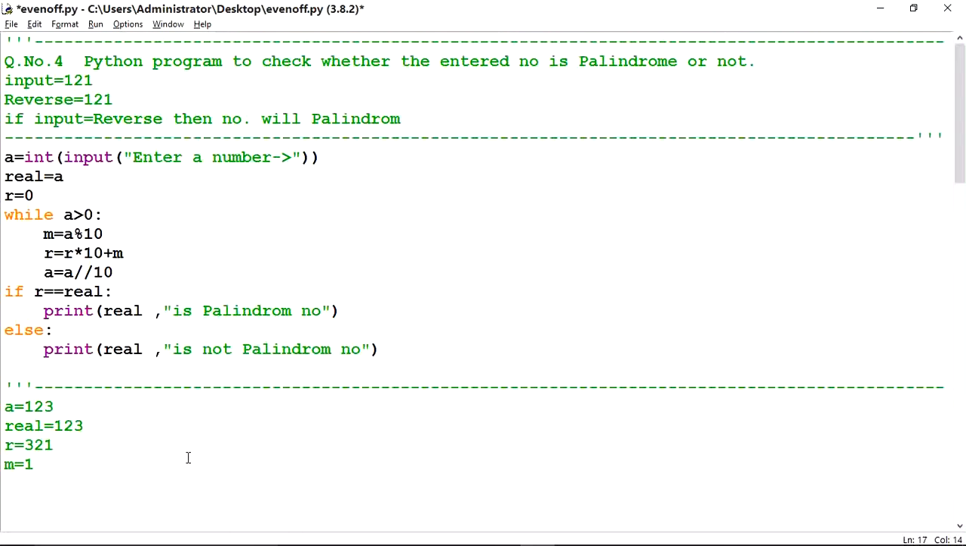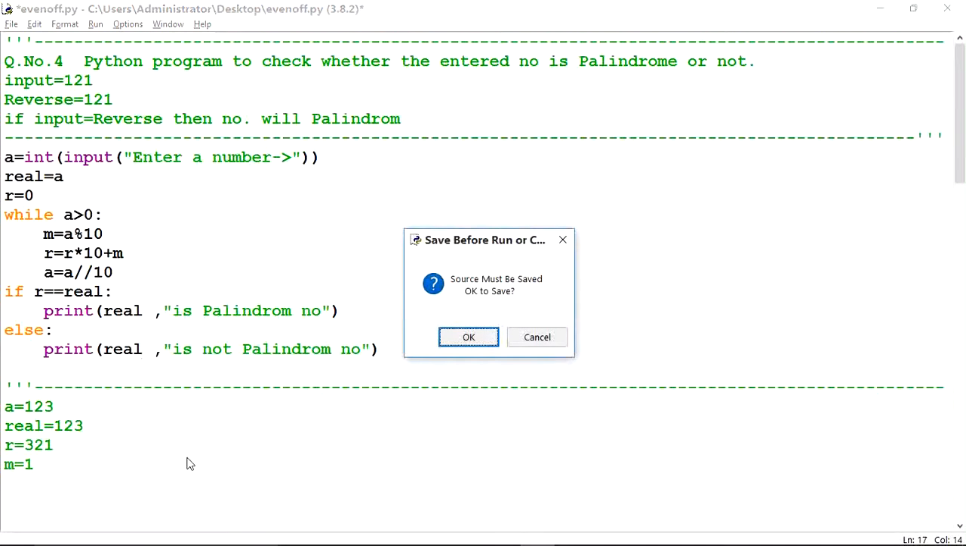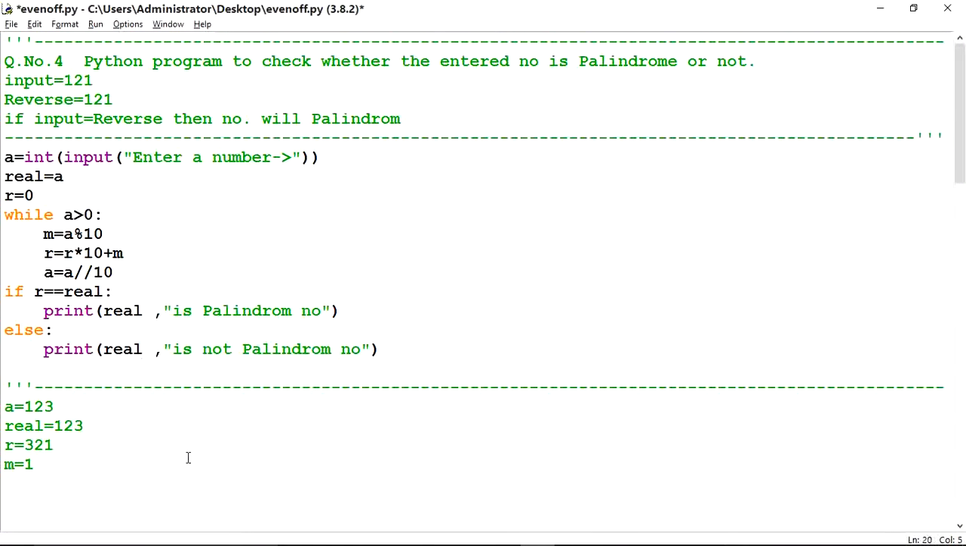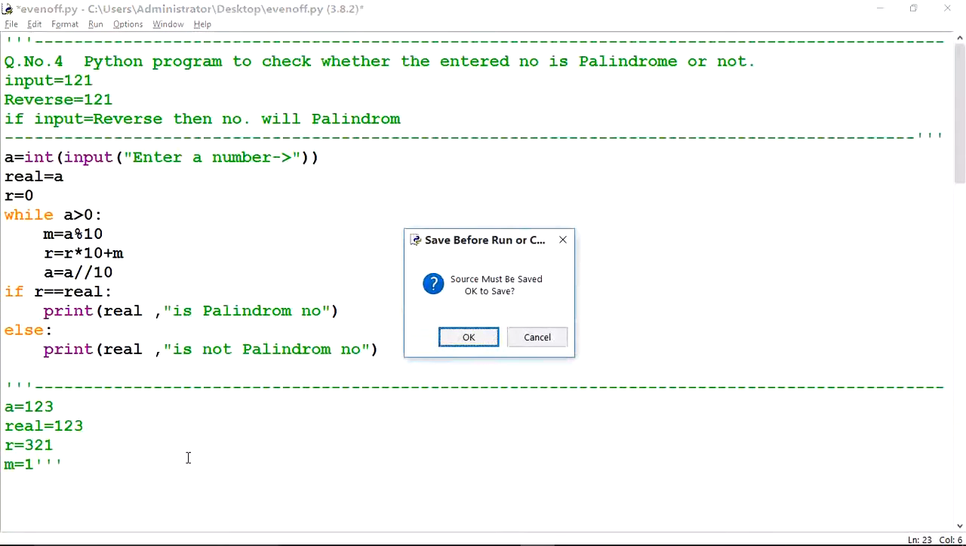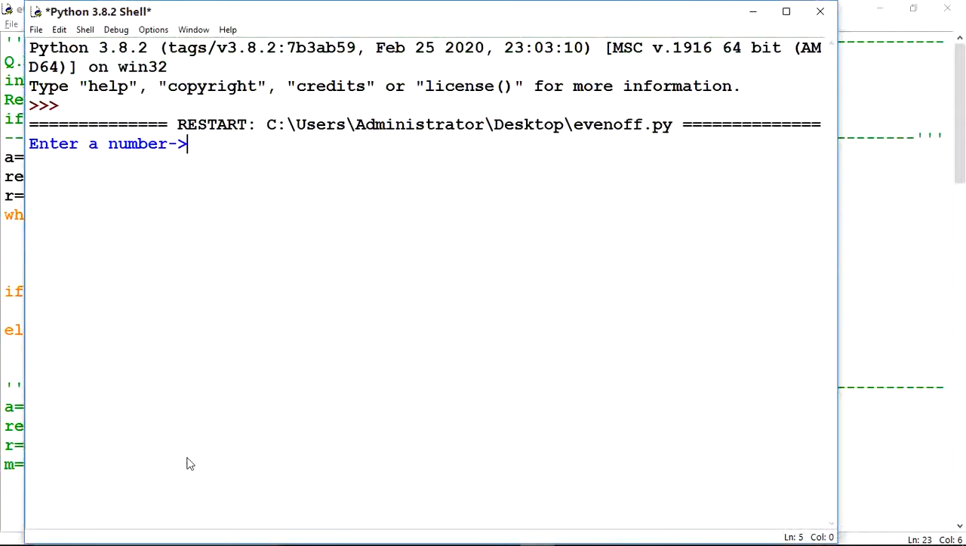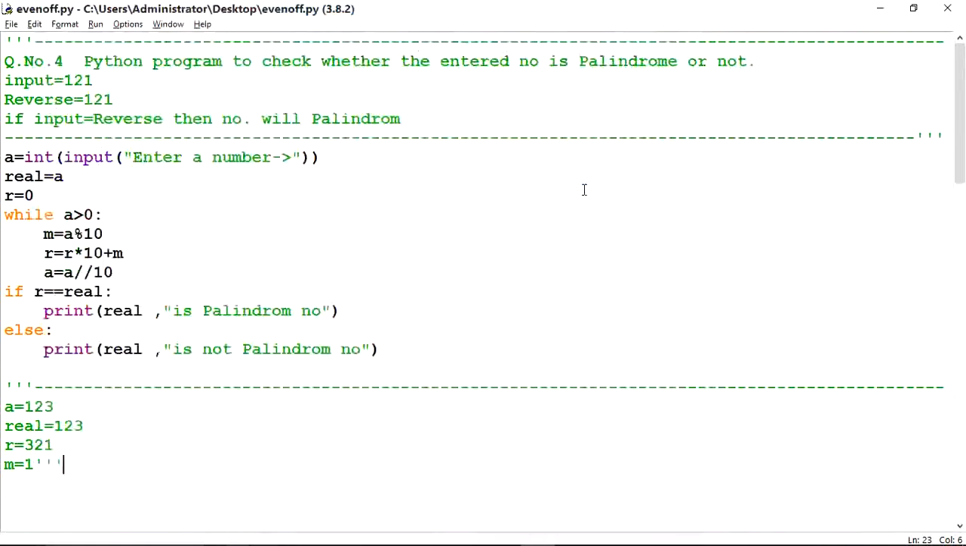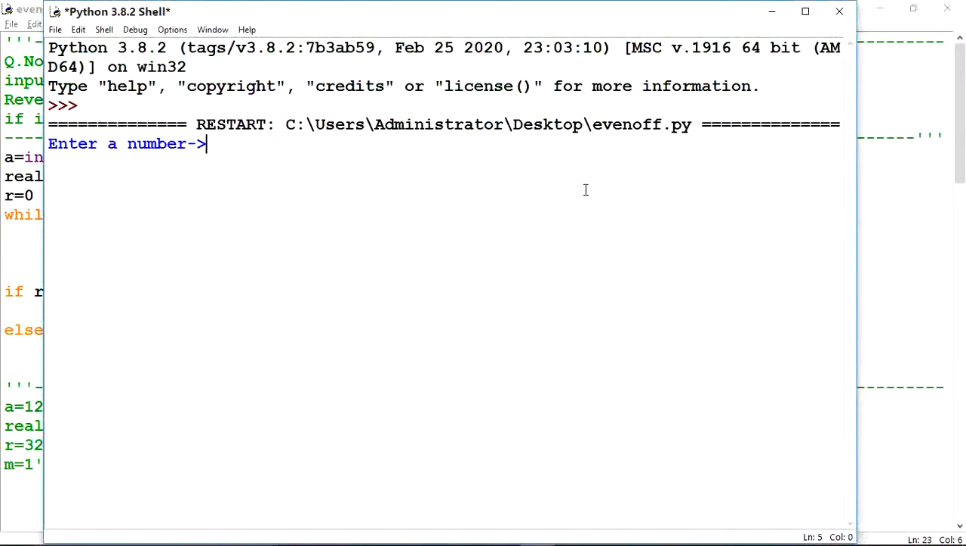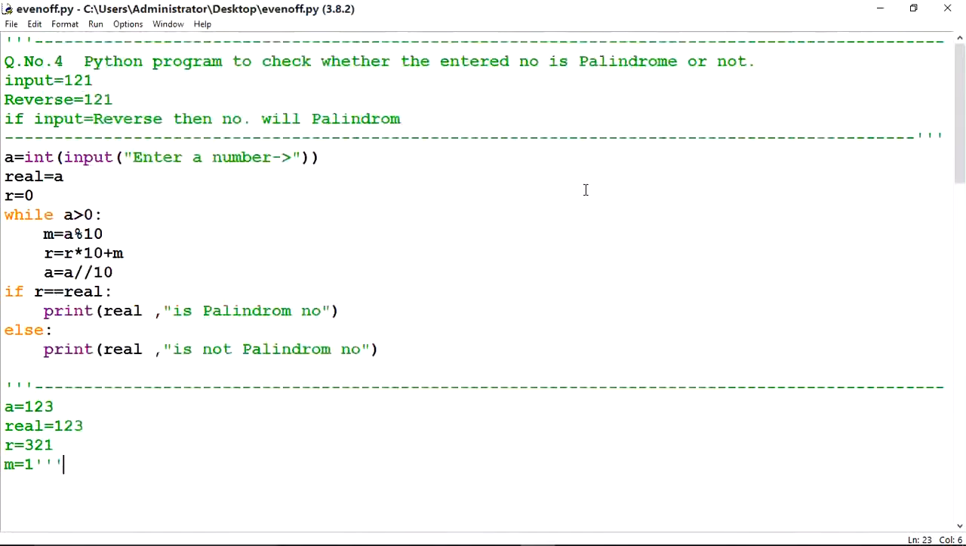So now let's check the answer. Just wait. We have to put here triple quotes because comment is over. Enter number 121. Yes, it is a palindrome number. If one more time I will execute this program. Now in this case I am taking 341. 341 is not palindrome number.